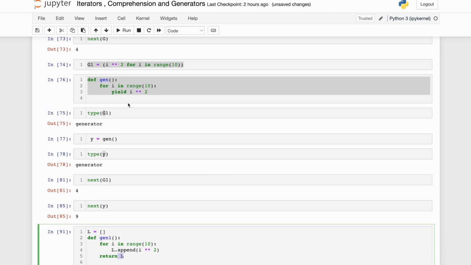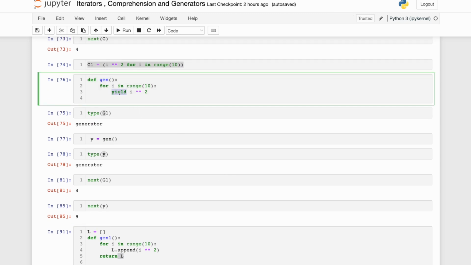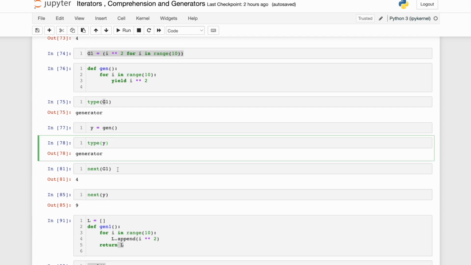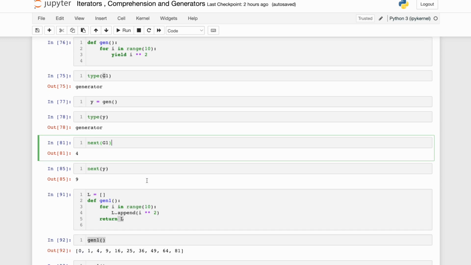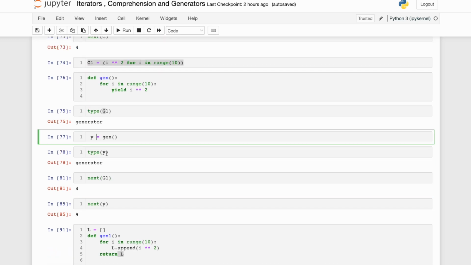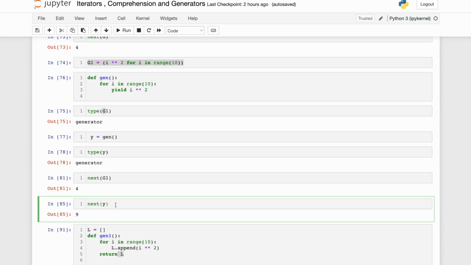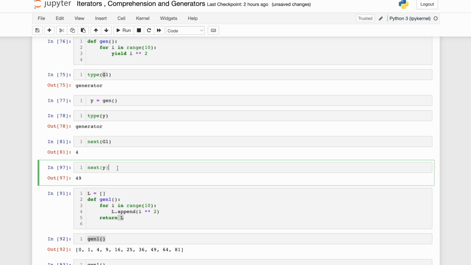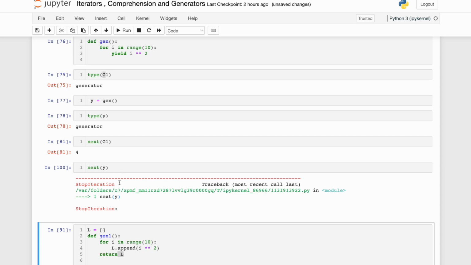But see the difference and the beauty in the case of yield. Because it's a yield keyword, it is identified as a generator function and it is getting suspended. So when I call next on y, and fetch the next execution, it will also exhaust. Let's see what will happen. By now you must have a guess. It has stopped because it exhausted. It has stopped iterating over here.